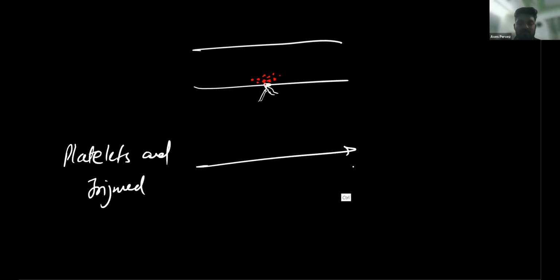So here the injured cells and the specialized platelet cells secrete a special substance. Platelets and injured cells release a special substance called thromboplastin.